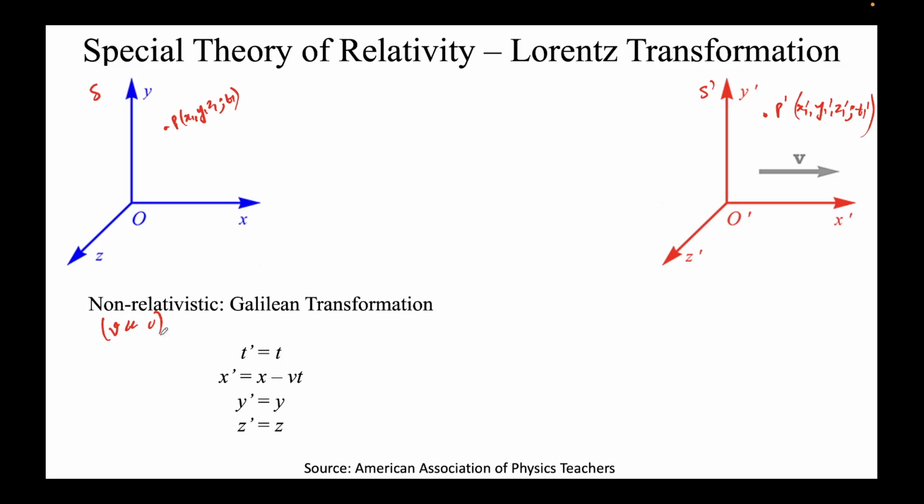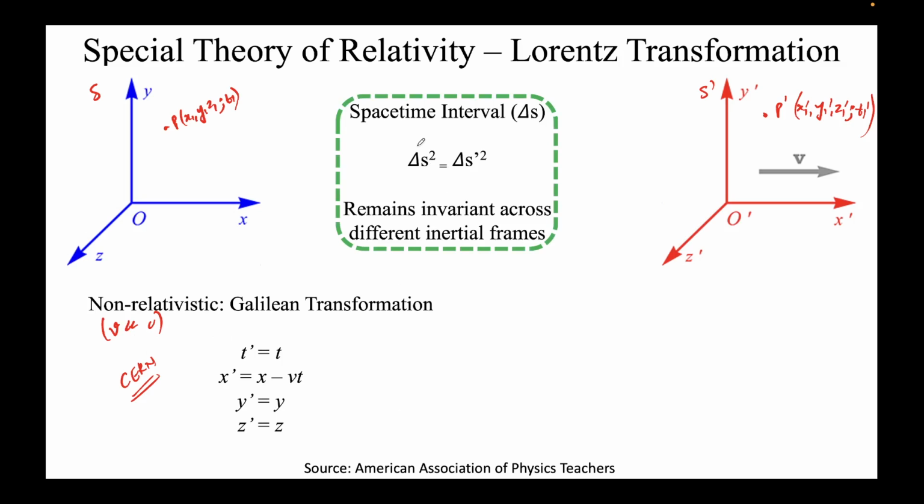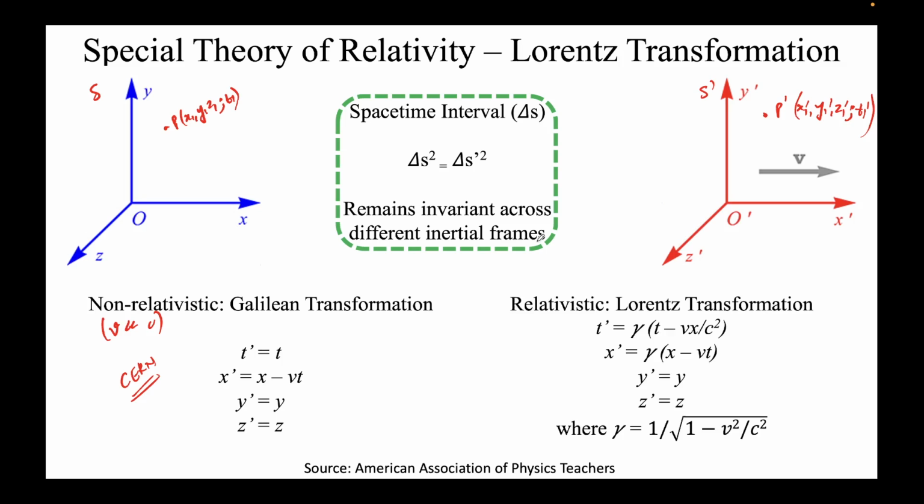Where do we see v approximately equal to c? In CERN, the Large Hadron Collider in Europe. There, the velocities of subatomic particles are very close to the speed of light, like 0.9c, 0.8c, 0.1c, 0.2c. So there it matters, and they cannot use this. So what do they do there? We know in special theory of relativity, the space-time interval delta s remains invariant across different inertial frames. We use this property to arrive at something called the Lorentz transformation.